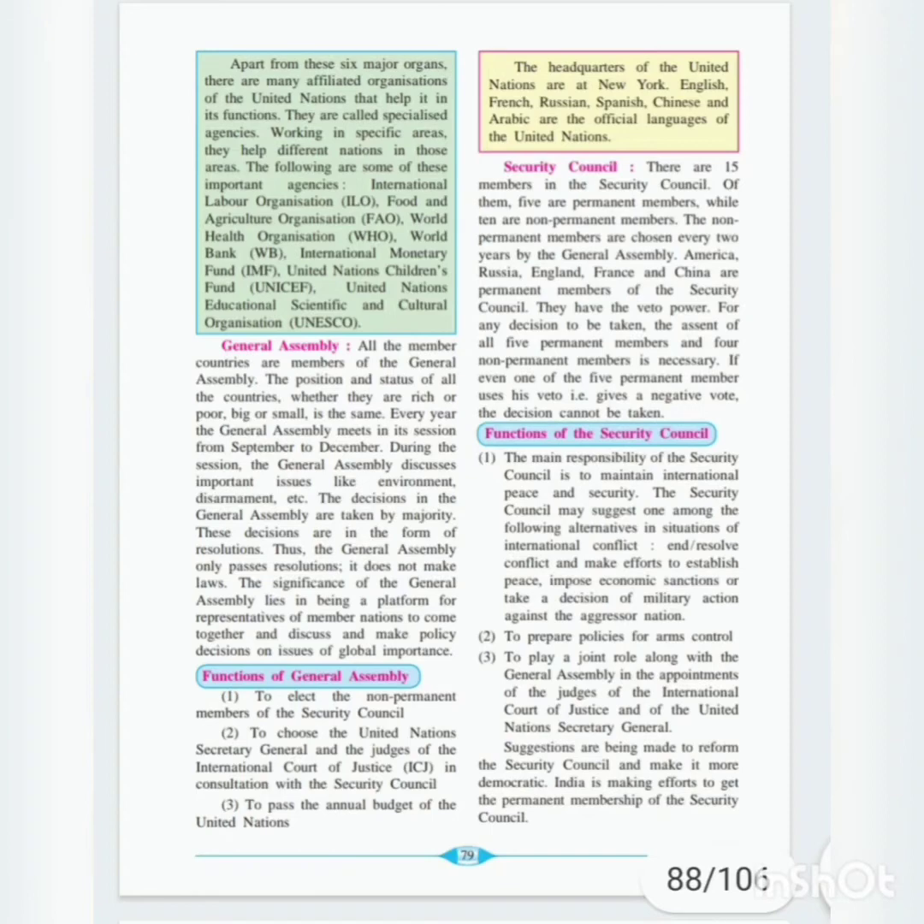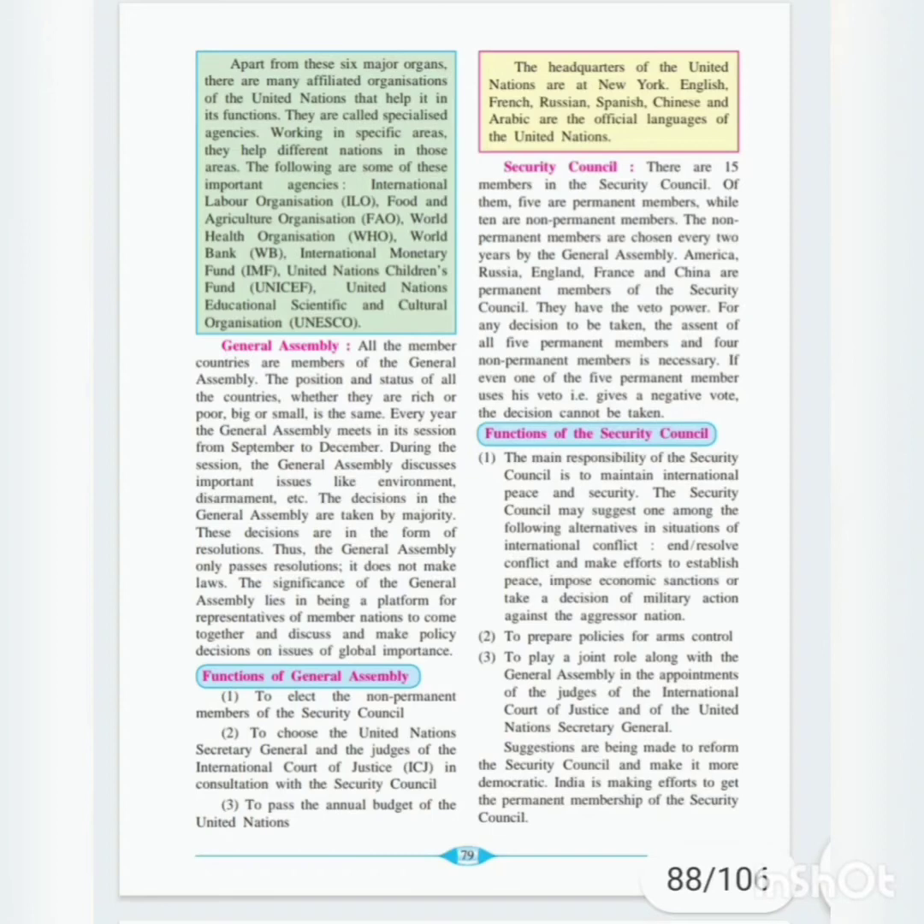Next is functions of the Security Council. Now the main responsibility of the Security Council is to maintain international peace and security. So what is the main duty, responsibility? To maintain international peace and security. The Security Council may suggest one of the following alternatives in situations of international conflict. And if sometimes any international conflict is going to take place, some suggestions can be given by the Security Council. Here it is: end and resolve conflict and make efforts to establish peace. If 2 nations are having any conflict, it can give the suggestion that immediately they have to stop the conflicts and make efforts to establish peace.